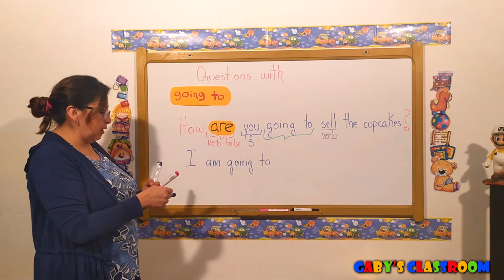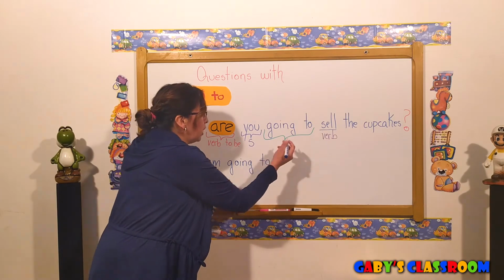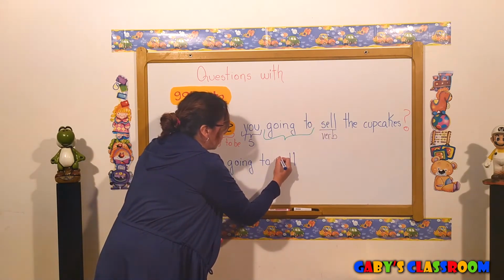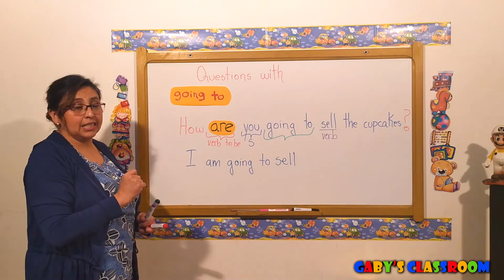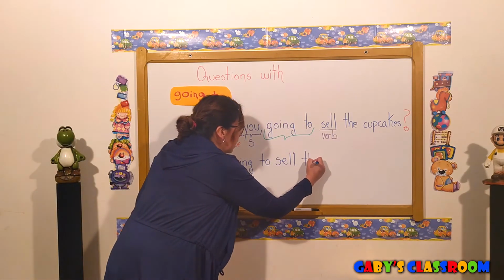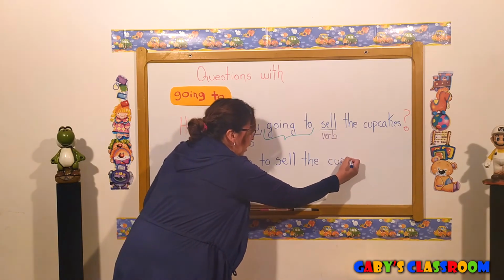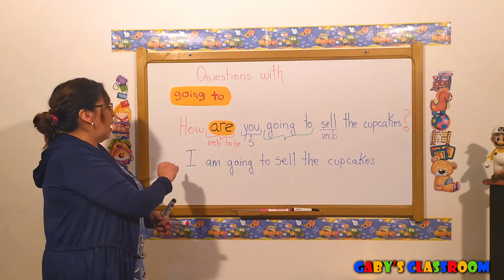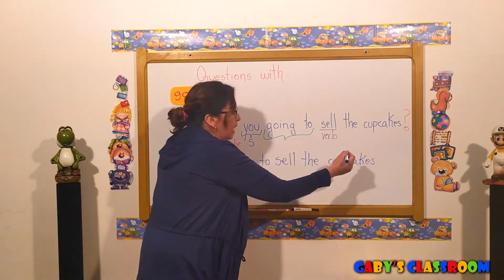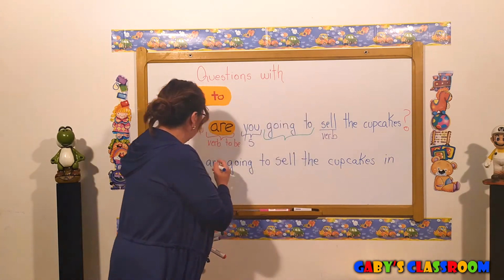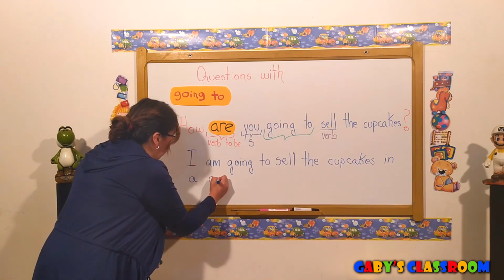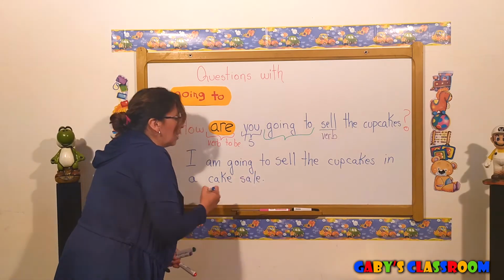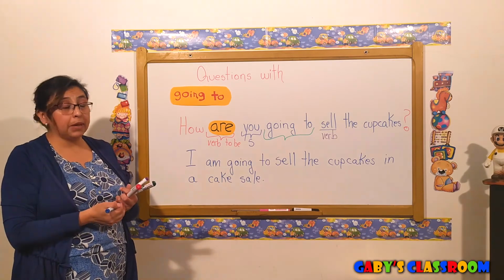So we're going to say, I am going to sell the cupcakes. How am I going to sell it? I am going to sell the cupcakes in a cake sale. That is how I'm going to sell the cupcakes.